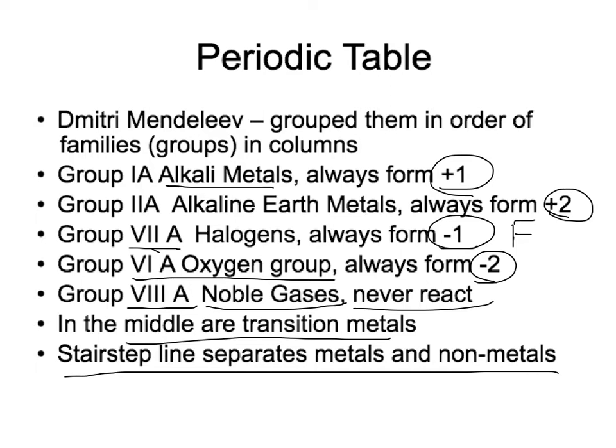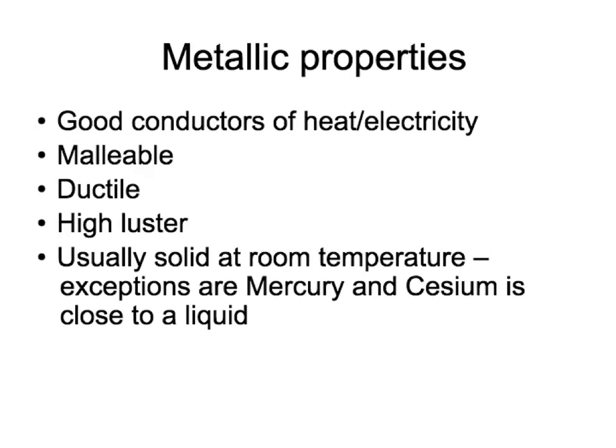What we know about metallic properties, or metals, is that they're good conductors of heat and electricity. So that's why we use copper wiring. Let's just get into a car on a very hot summer day. The seat belt buckle is super hot, in fact, almost hard to touch, and the other parts of it aren't so bad.